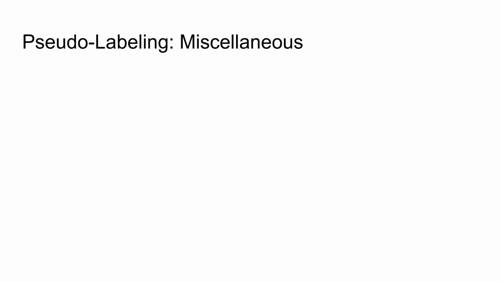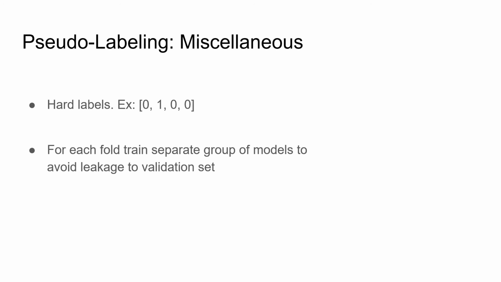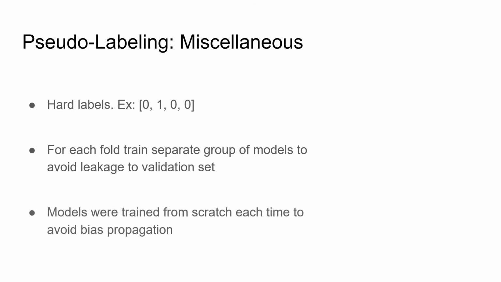Here are other minor details of our pseudo-label training. Firstly, we used hard labels, which is simply an argmax over the predictions. We wanted to try training on soft labels, which are raw softmax logits from the model, but we didn't have time for experiments. Secondly, no ensembling over different folds is allowed, since this would lead to leakage and our validation scheme would be compromised. Finally, models were trained from scratch each time, instead of fine-tuning previously trained models, to avoid bias propagation that could be introduced by those models.